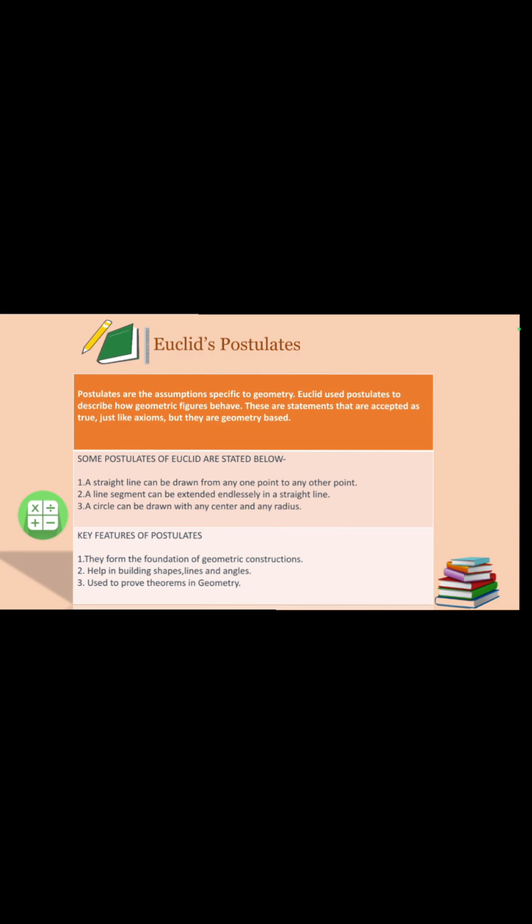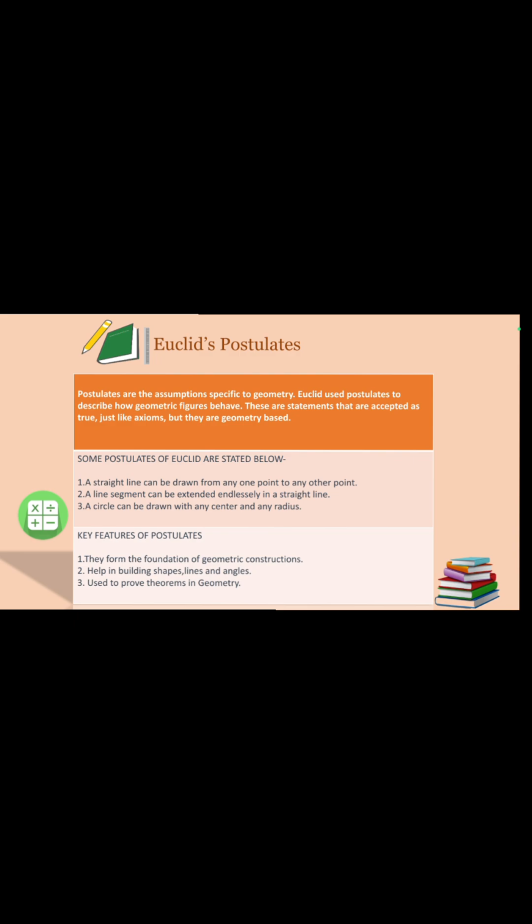So, a line segment is something which has a starting point, and we can extend it till infinity. Okay. Then third point, a circle can be drawn with any center and any radius. We can make a circle of any size, with any radius in centimeters.